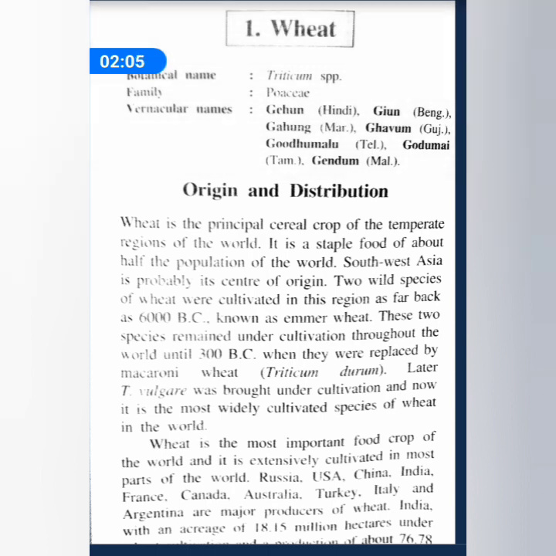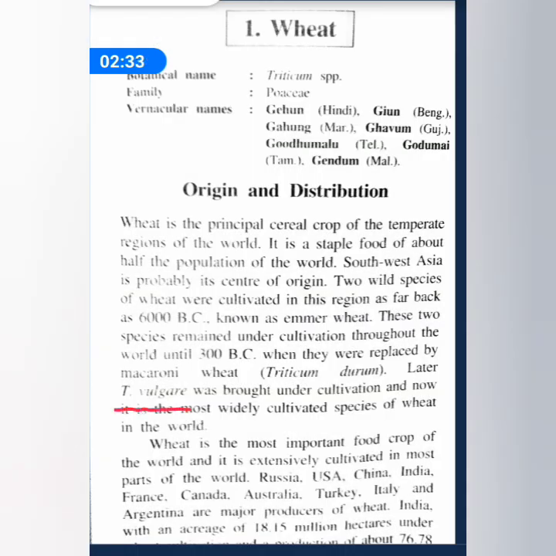Macaroni wheat is the common name, whereas the scientific name is Triticum durum. Later on, Triticum vulgare was brought under cultivation, and this species is now the most widely cultivated species of wheat in the world.